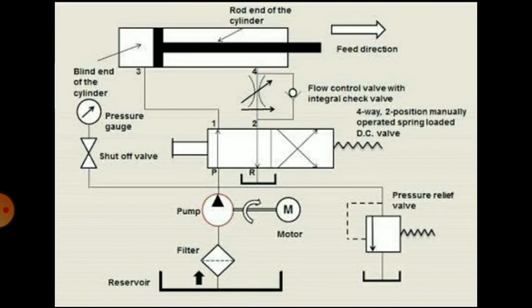So hydraulic systems are the power transmitting assemblies employing pressurized fluid to transmit energy from an energy generating source to the application area. Here the energy generating source is a pump, and the application area, you can see at the top, is a piston and cylinder arrangement. Movement of the piston in a cylinder in a particular direction will be the application.